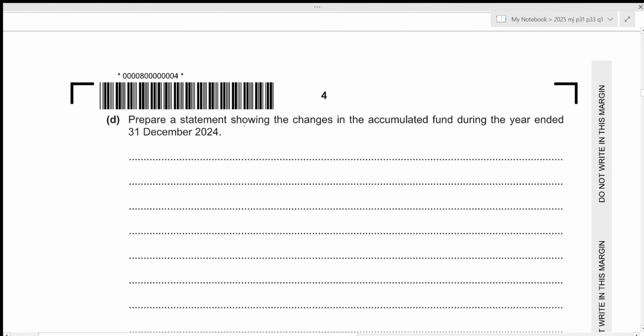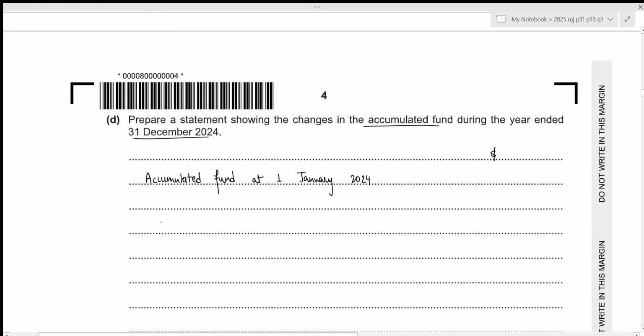We now need to prepare a statement showing the changes in the accumulated fund during the year ended 31st December 2024. Okay. So we first have our opening balance of the accumulated fund, so that is the accumulated fund at 1st January 2024.